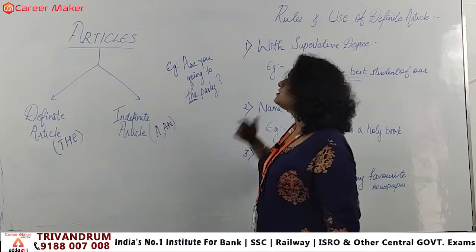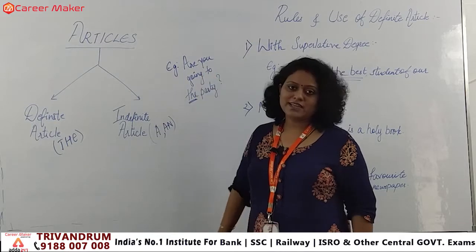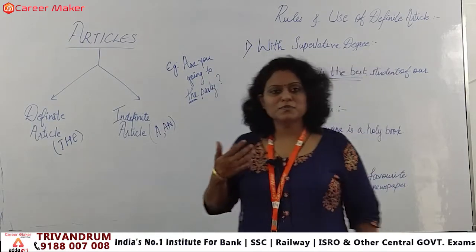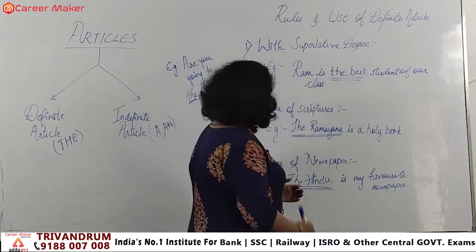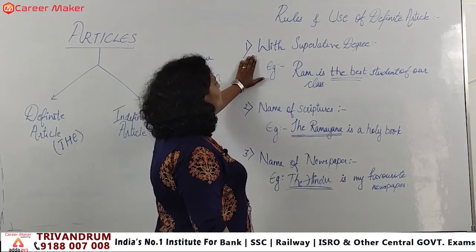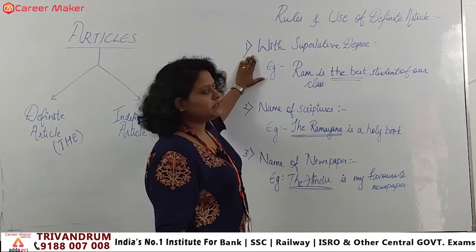So that is the difference when we are using a definite article in a sentence, right. So we'll see what the rules are, okay, and how they are applied in a sentence, right. So here we can see the rules that I have mentioned here. The first one that we have is using it with the superlative degree.